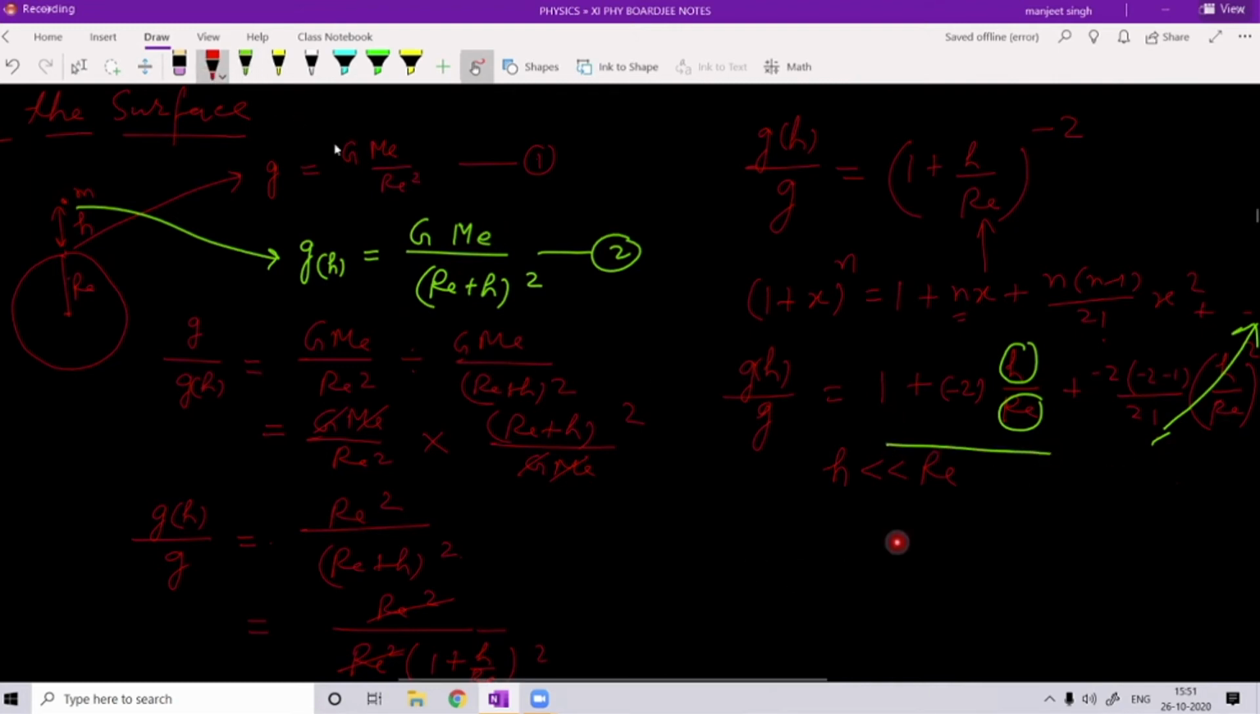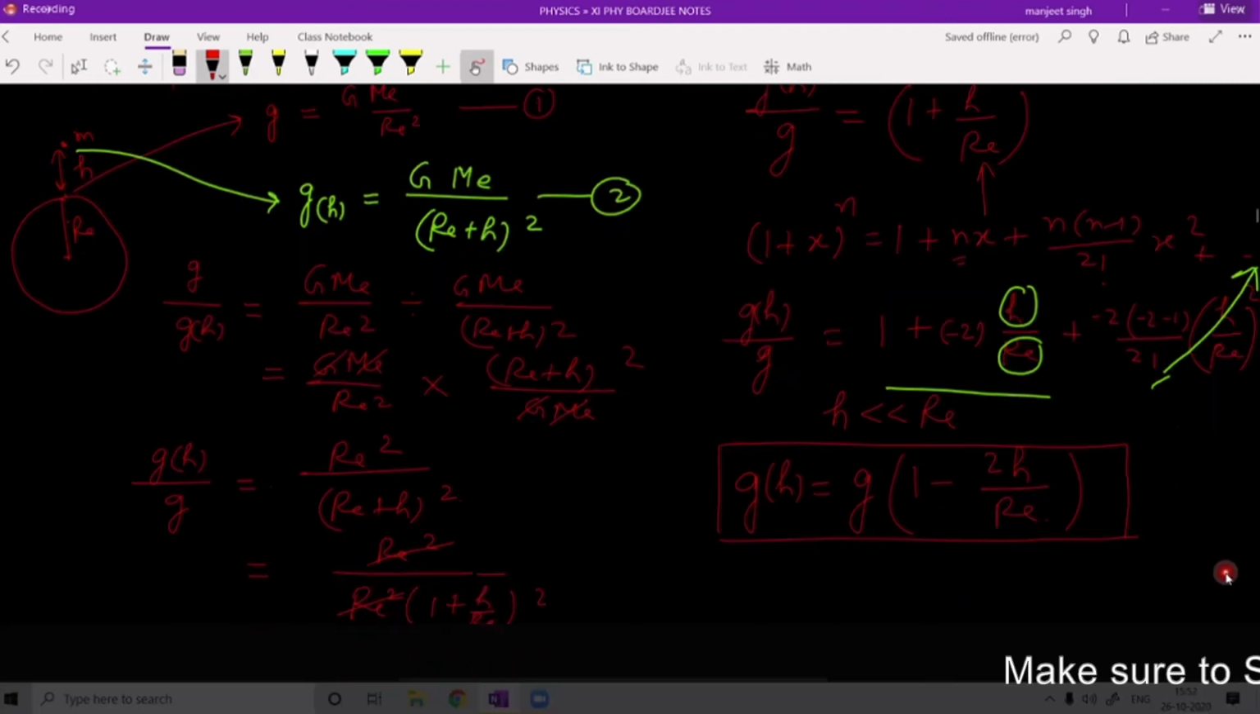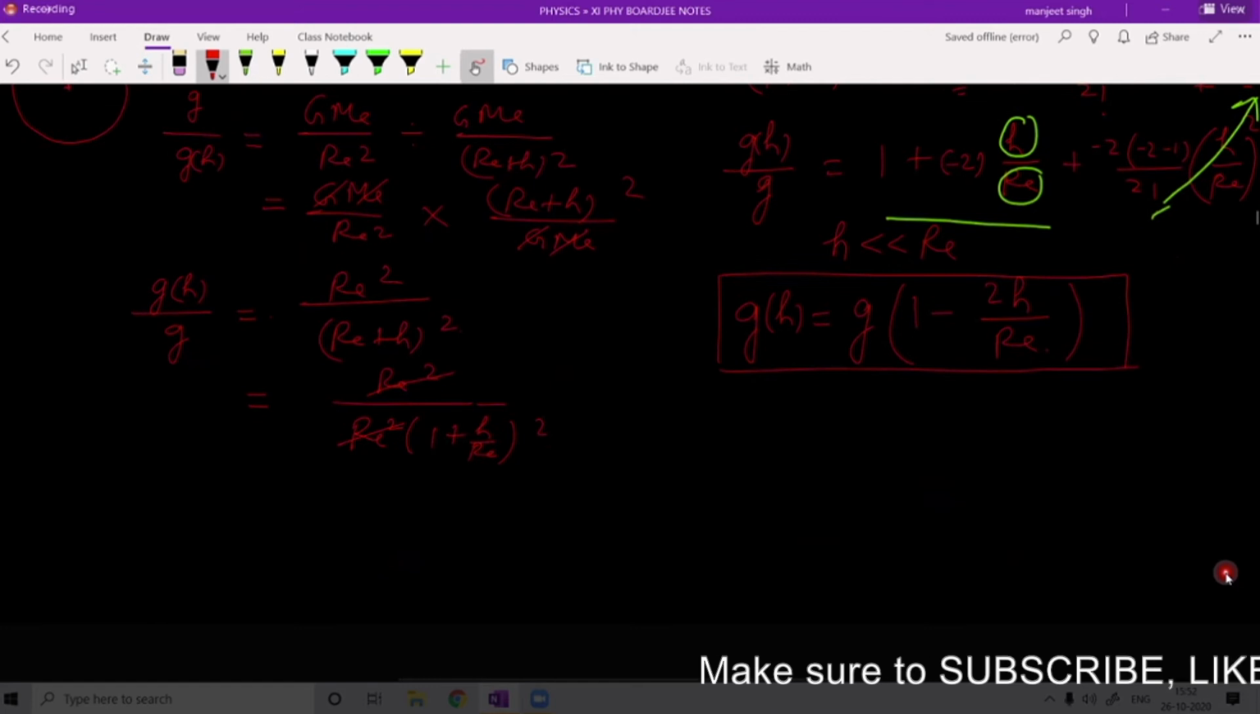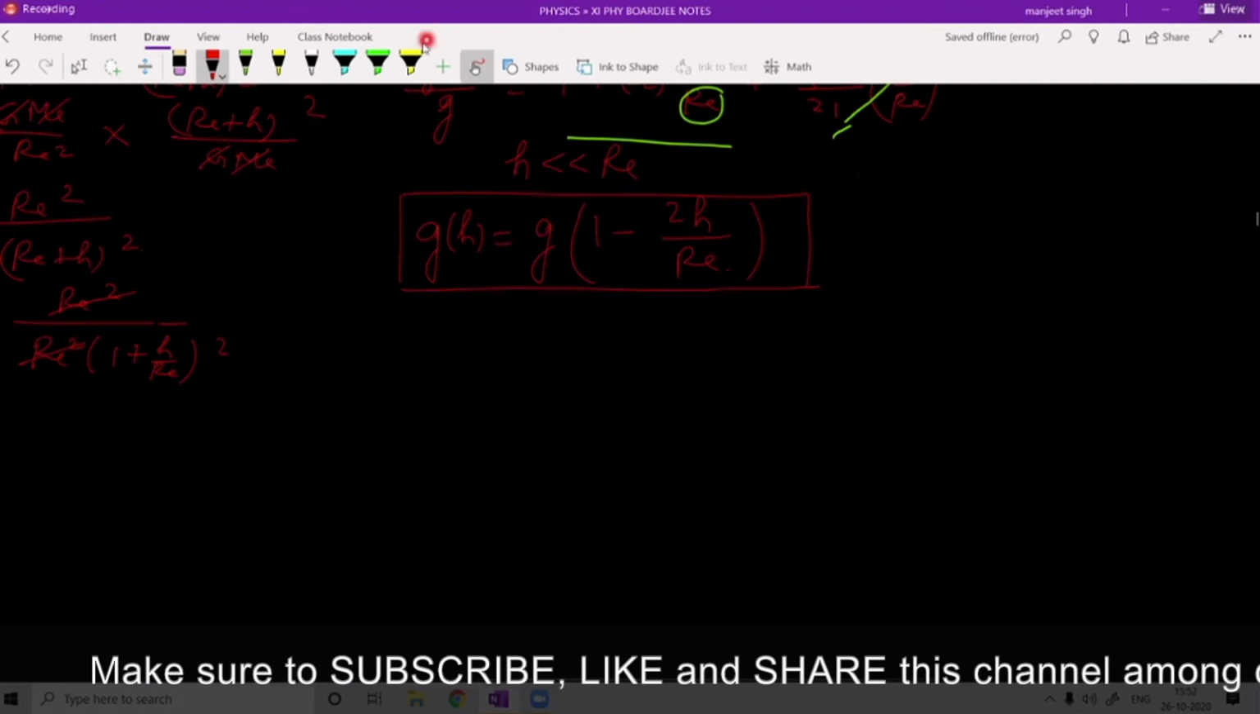So what do we get? We get gh, the value of g at height h, is equal to g times (1 minus 2h upon Re). Okay, this is the approximated formula for the value of g at the height h from the surface of Earth. Why am I calling this the approximated formula? What is the need to call this the approximated formula?